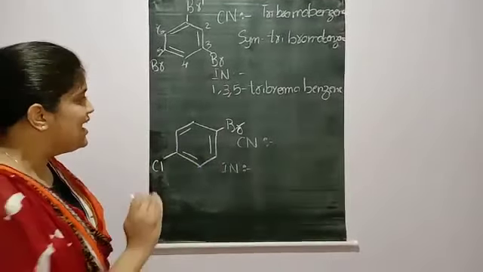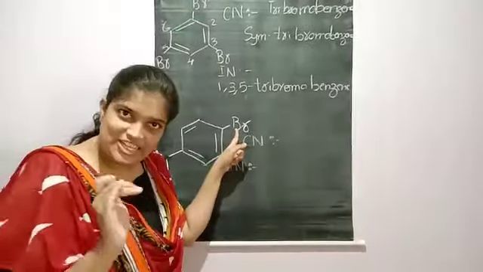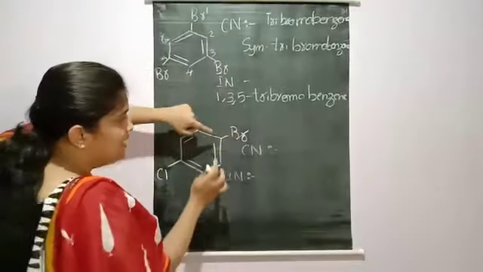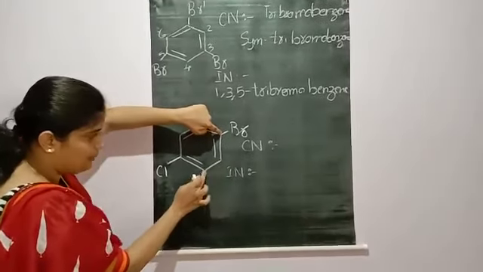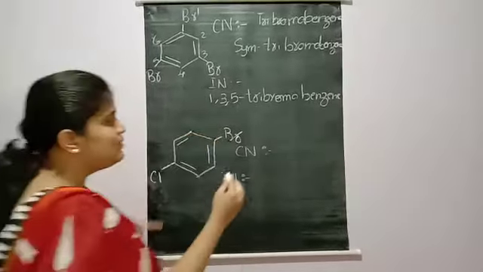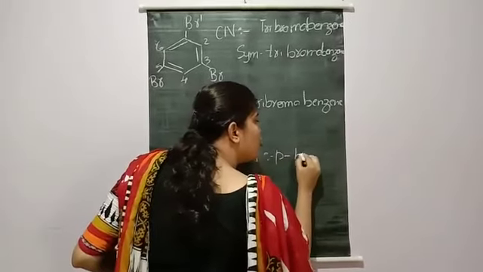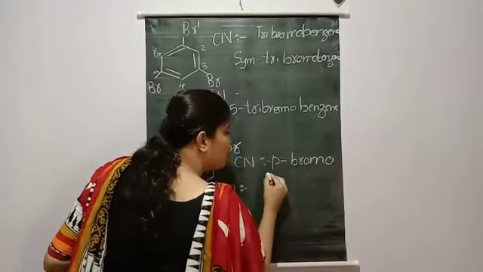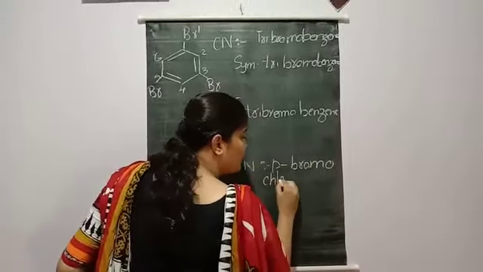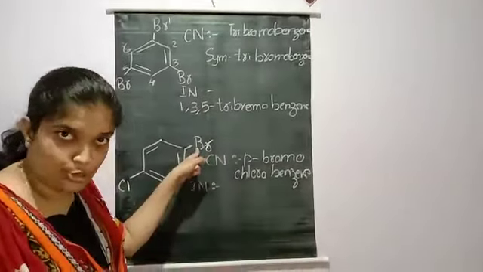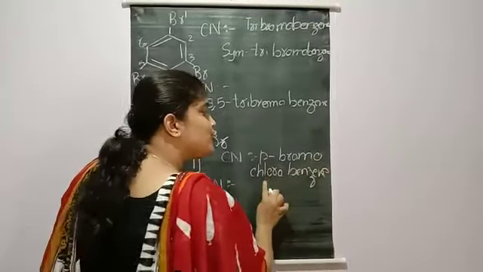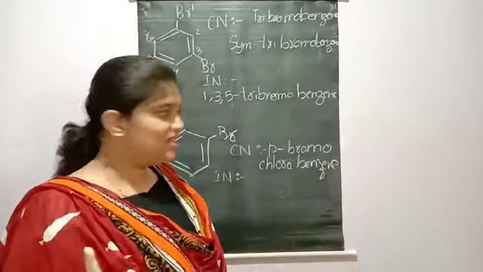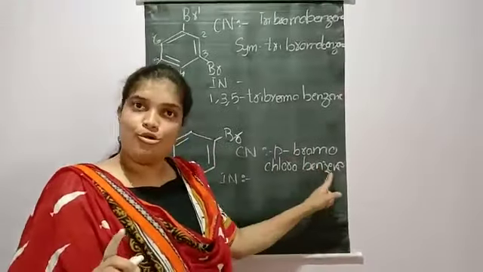I'll take bromine here as my functional group. With respect to that, I'll see where my chlorine atom is. If my bromine is here, the functional group is this one, so this position would become ortho, meta, para. So what would be my name? Para bromochlorobenzene. Why I have written like this is, here I have considered the bromine atom as my functional group, and with respect to that I have taken this. So it is para bromochlorobenzene. I hope you are clear with this.